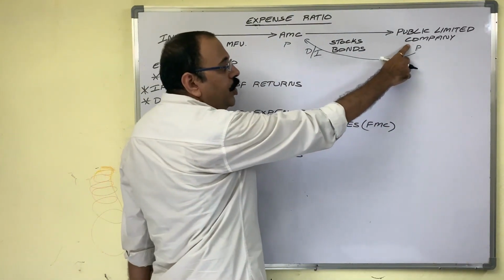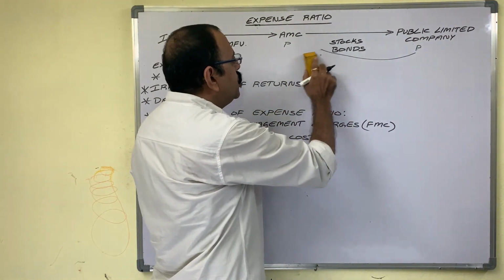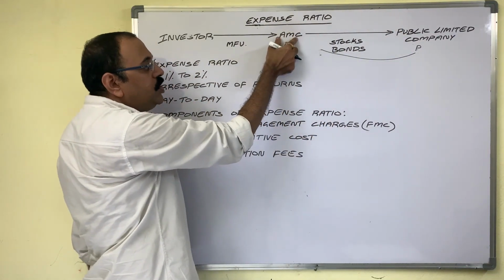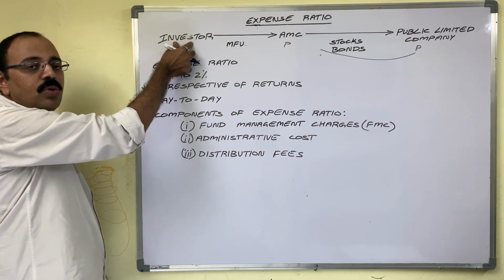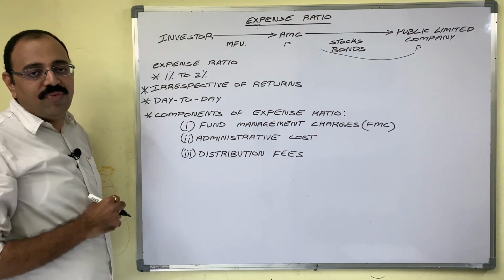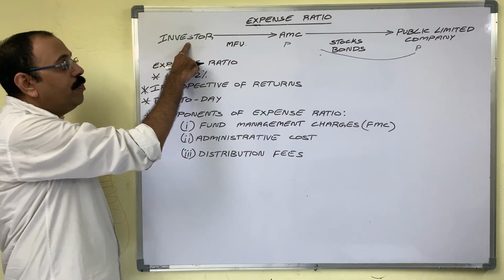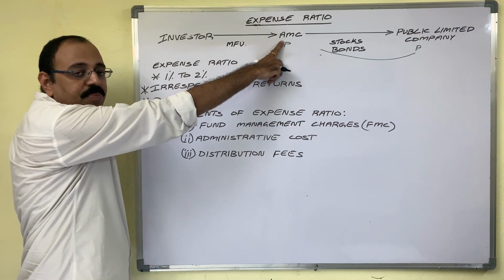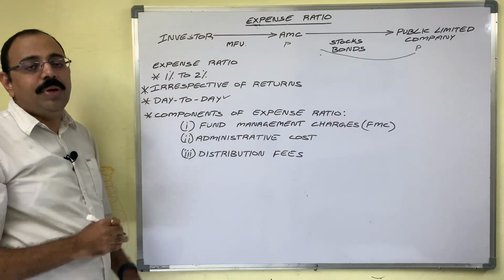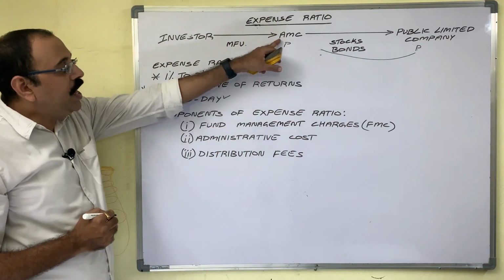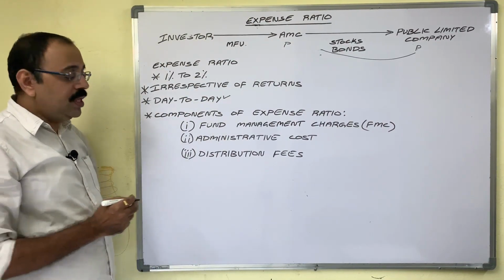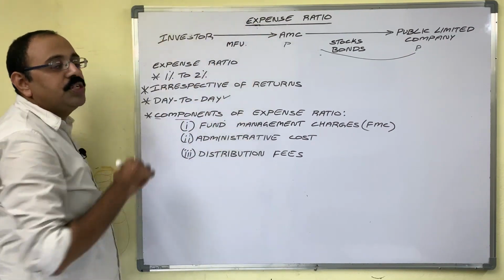Suppose companies fail to pay dividend or interest to AMC. In the absence of returns from companies, AMC also cannot pay any returns to investors. Even though investors are not getting any returns from mutual funds, compulsorily they have to pay expense ratio to AMC. Then expense ratio is calculated on a day-to-day basis, and once in 6 months AMC sends reports to investors regarding expense ratio. And let us see the components of this expense ratio.